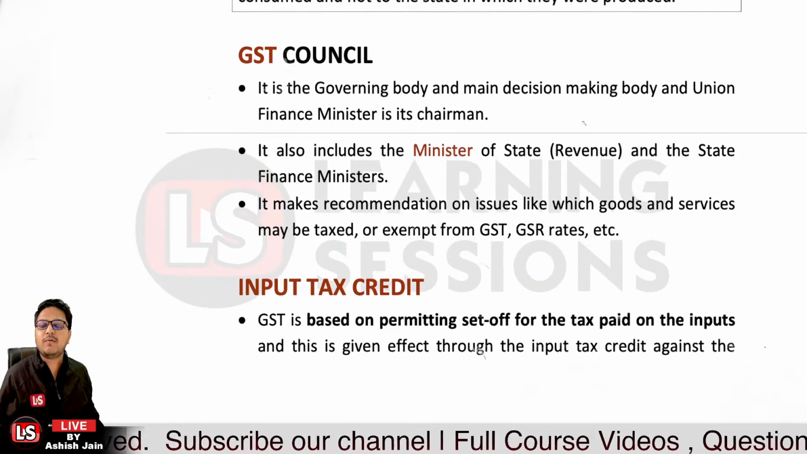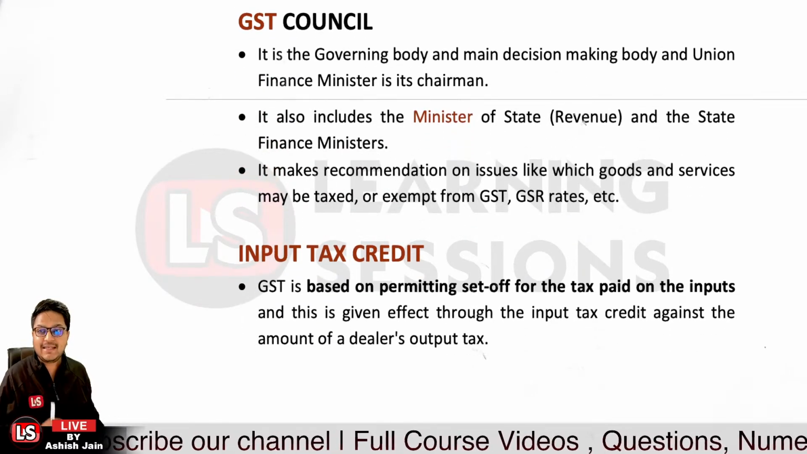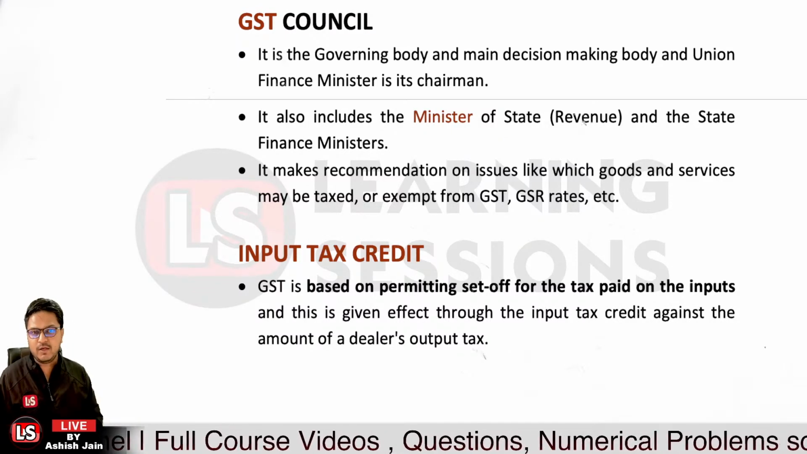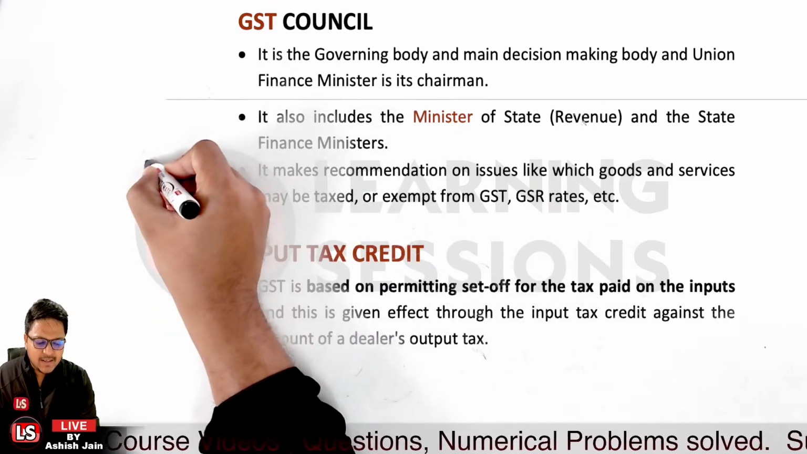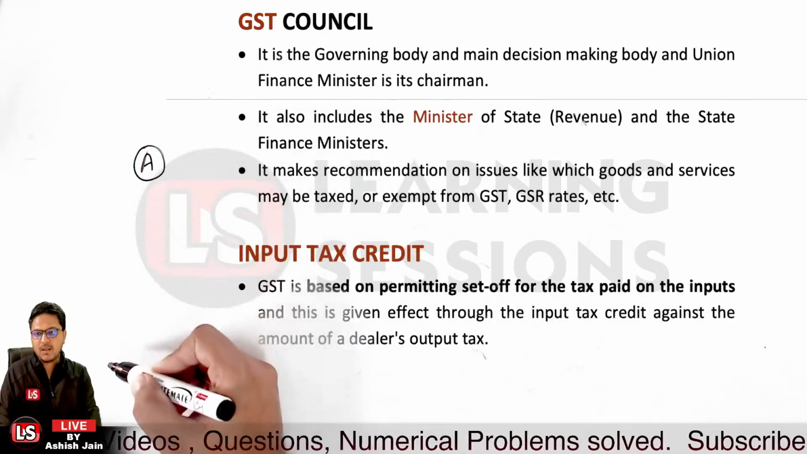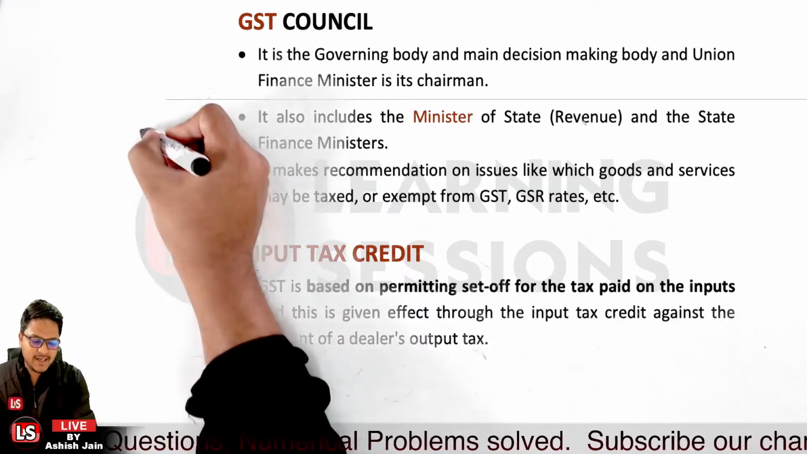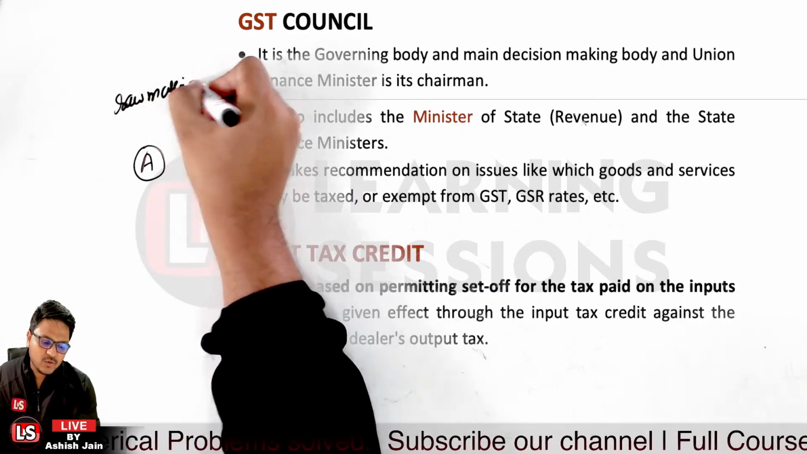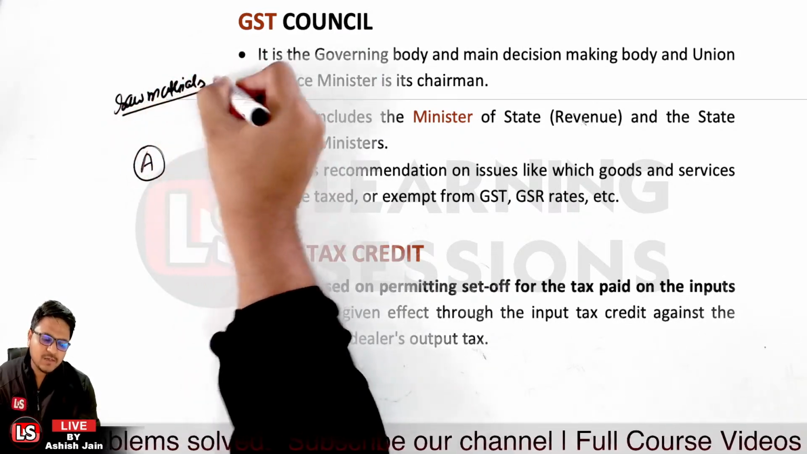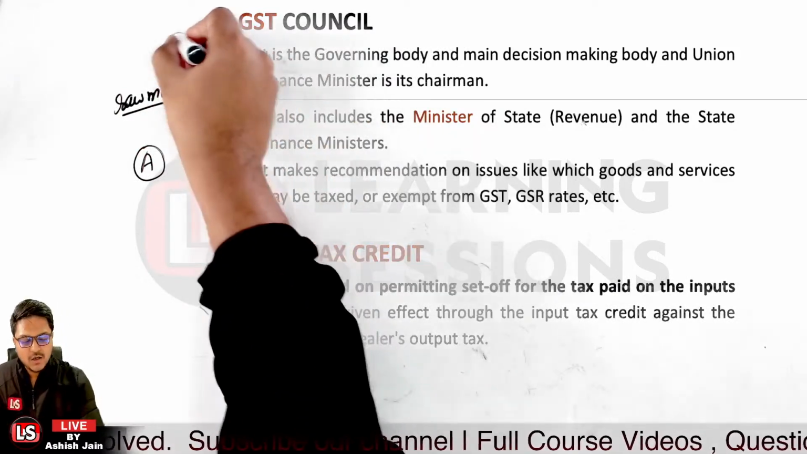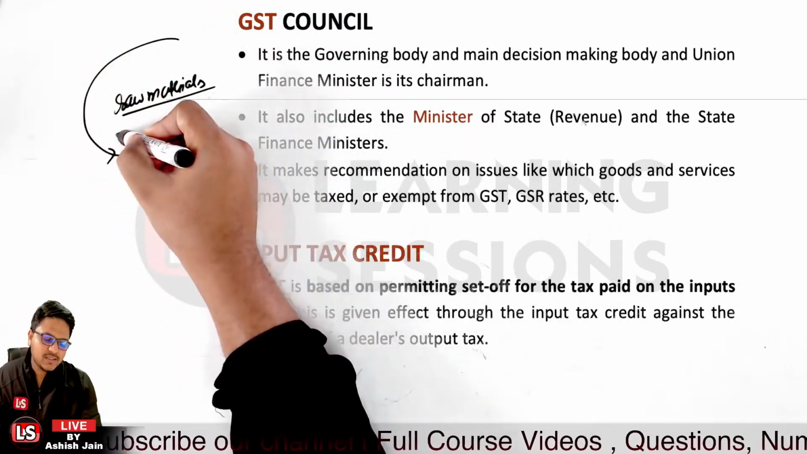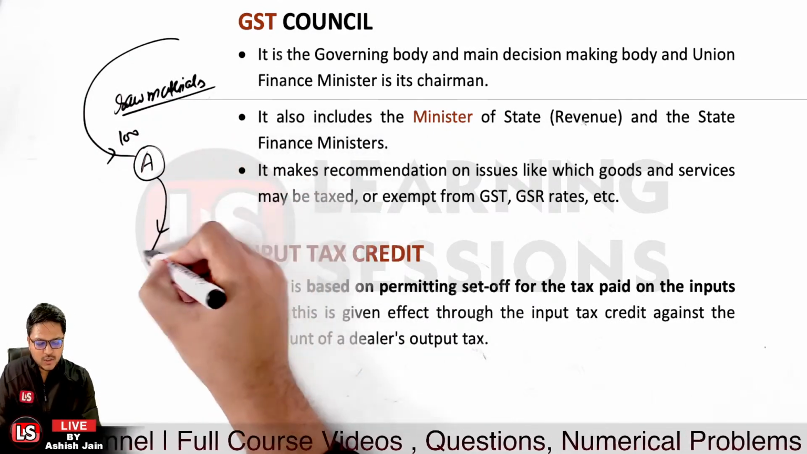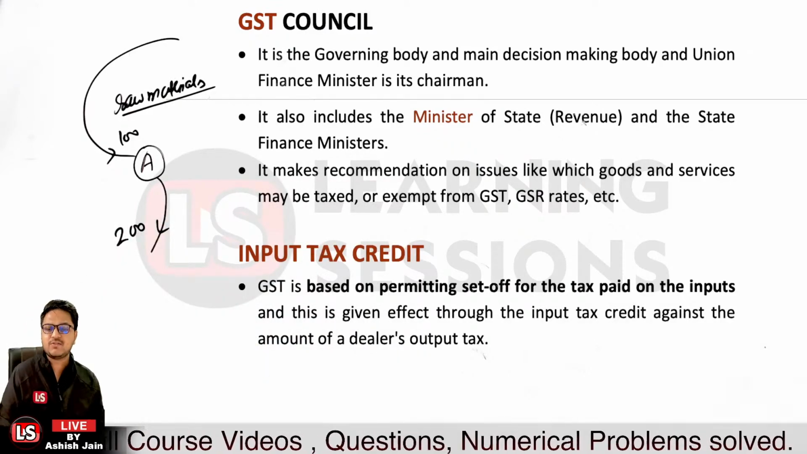Now it's a very important thing, related to input tax credit. What actually is input tax credit? Let's understand this with an example. Let's take the case that person A is buying raw material, and after that the goods are processed and sold. He purchased raw material worth rupees 100, processed the goods, and sold them for rupees 200.